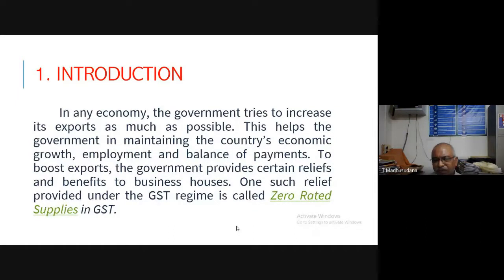So for that purpose, every government will try to give some sort of tax reliefs and benefits to the exporters. Therefore, after enactment of GST, one such relief is given by the Indian government under zero rated supplies.